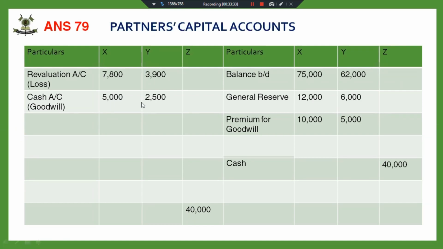This is not capital withdrawal. But the cash introduced or withdrawn for making the capital proportionate is your capital introduced or withdrawn.